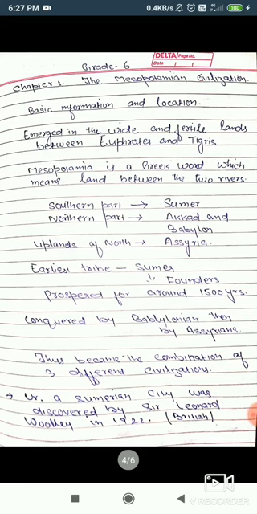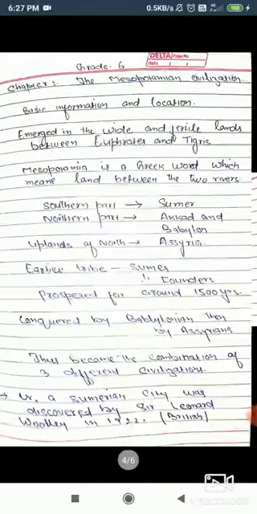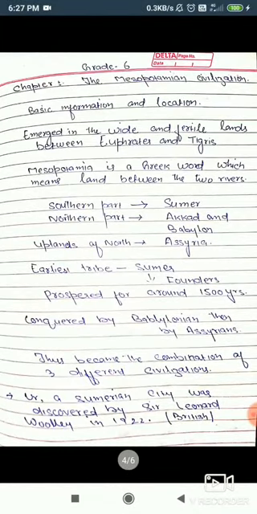So in this subtopic, we learnt about three things. One was the basic information and the location. Mesopotamia is actually a Greek word which means land between the two rivers, and it was divided into three parts: Sumer, Babylon, and Assyria. The first people who came here were the Sumerians, who prospered here for 1500 years till 2000 BC. After that, they were conquered by the Babylonians and then the Assyrians. Thus it became a combination of three different civilizations.